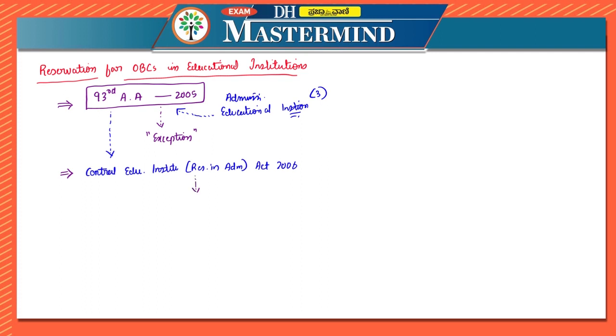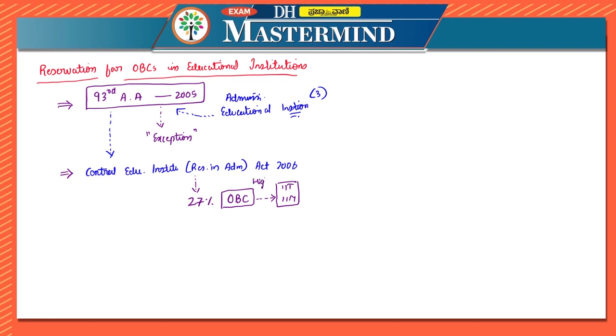This provided for 27% reservation for candidates belonging to other backward classes in all central higher education institutions, that is, even if it is IITs or IIMs.